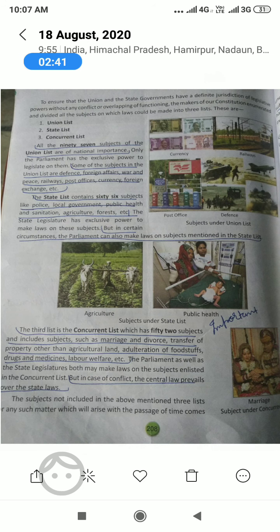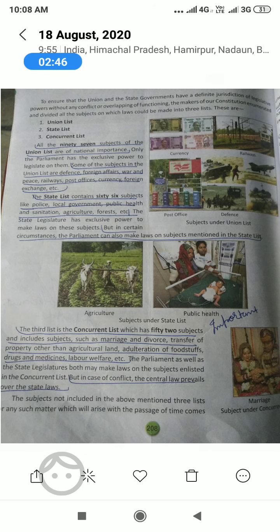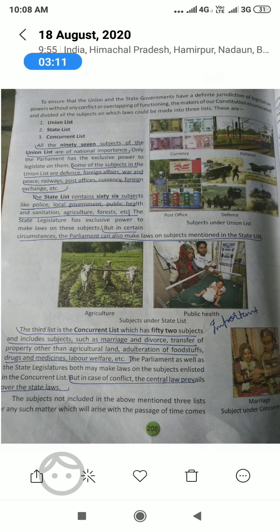Okay. And the fourth one, your residuary subjects. And what is in this subject? All those subjects that do not come in your first, second and third lists always come in the residuary subjects. Computer, software, hardware, e-commerce. Okay. These are some examples of the residuary, and law on this list is always made by your parliament.